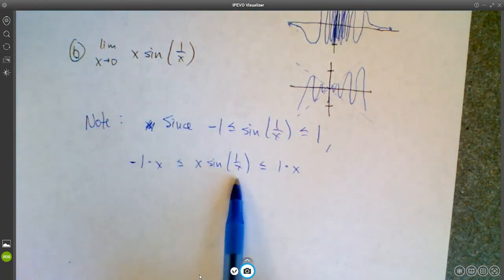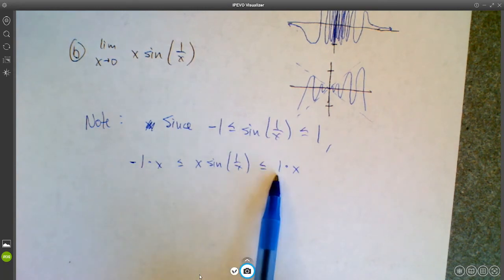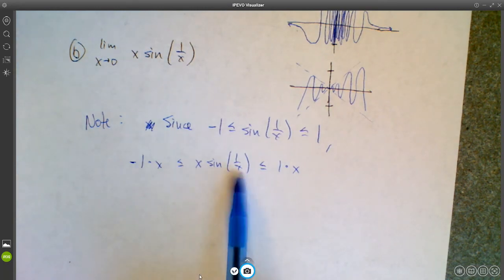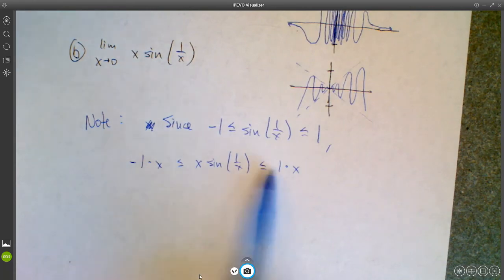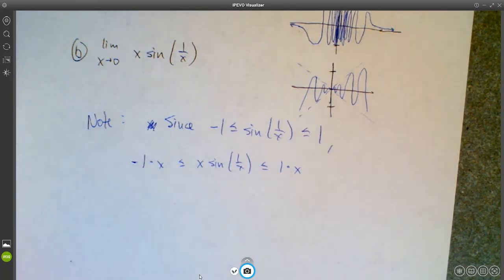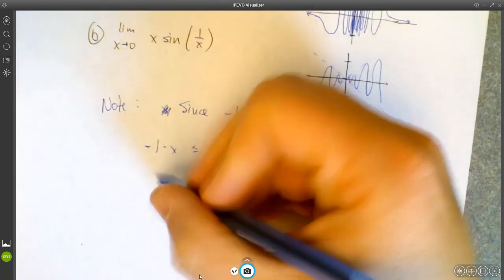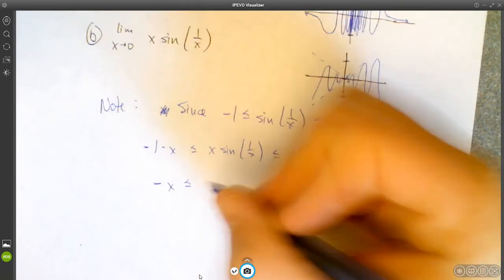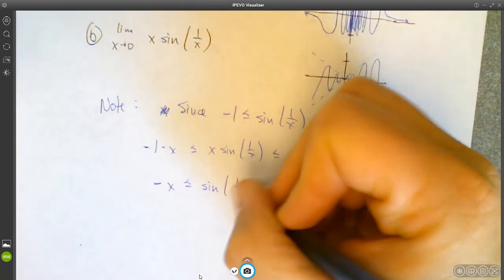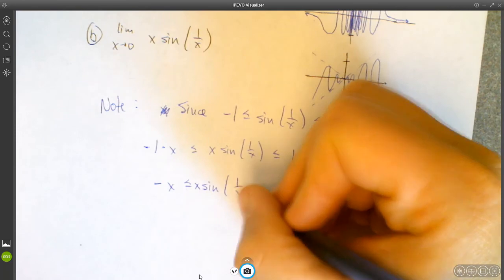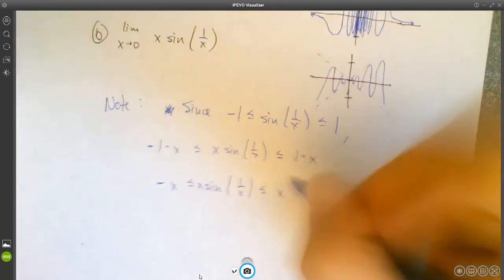So sine of 1 over x is between -1 and +1. That means x times sine of 1 over x is between x times -1 and x times +1. So in other words, we have -x is less than or equal to x times sine of 1 over x, which is less than or equal to +x.